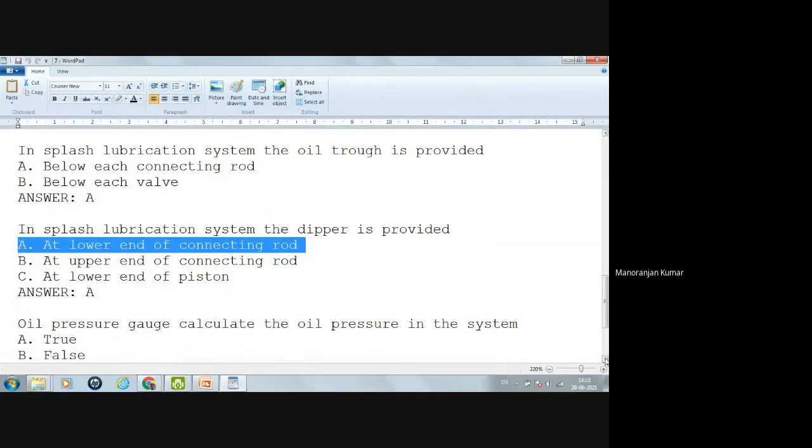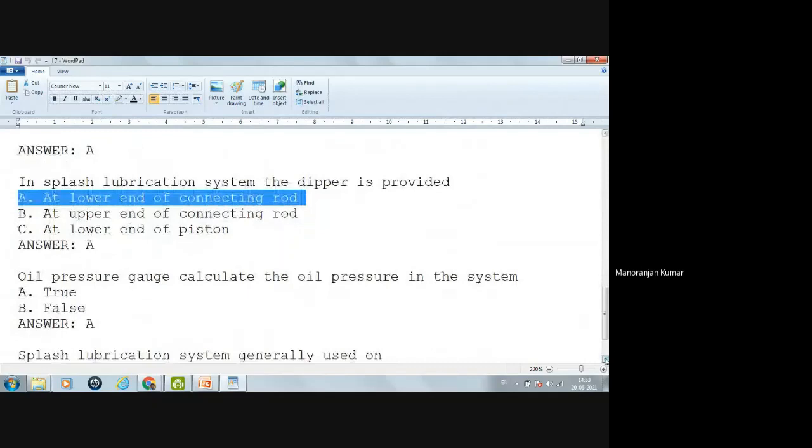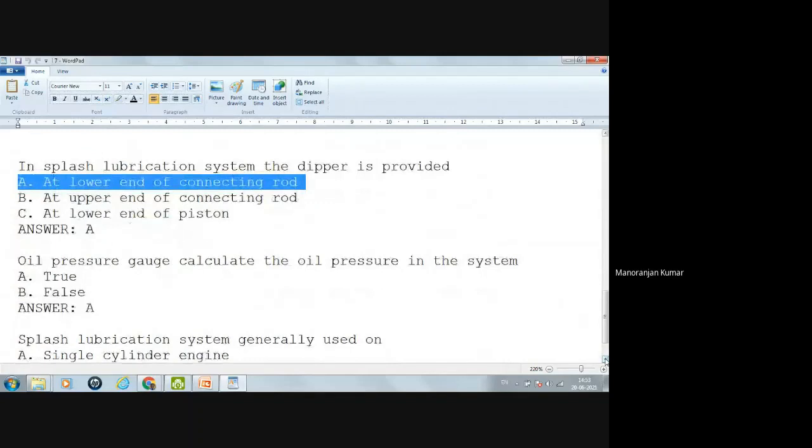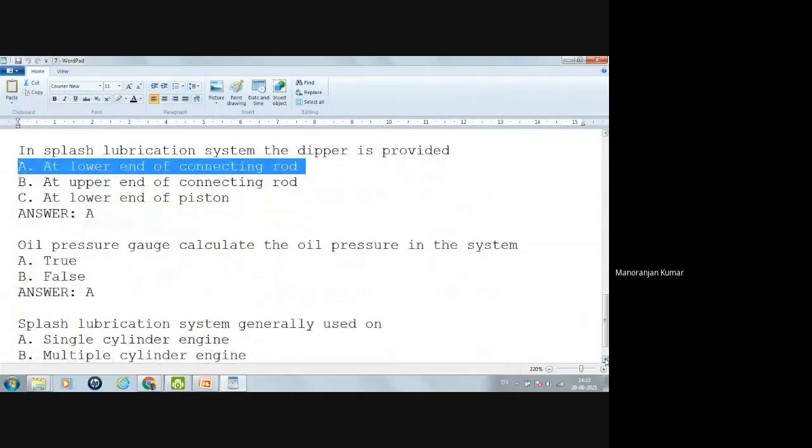A splash lubrication system is generally used on a single cylinder engine or a multiple cylinder engine? Generally, the splash lubrication system is used for light work, for lubricating components which are doing light work. Okay, so that's why we don't use this splash lubrication system for multiple cylinders. So the correct option is the single cylinder engine. A splash lubrication system is generally used on a single cylinder engine.